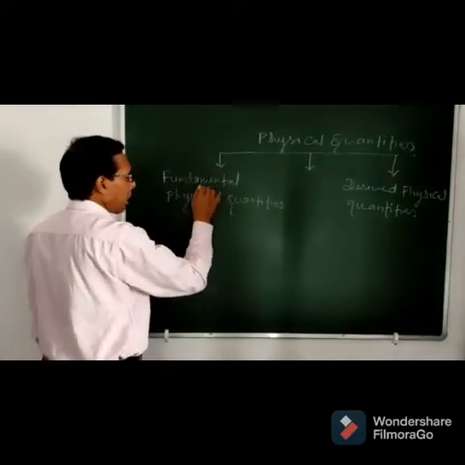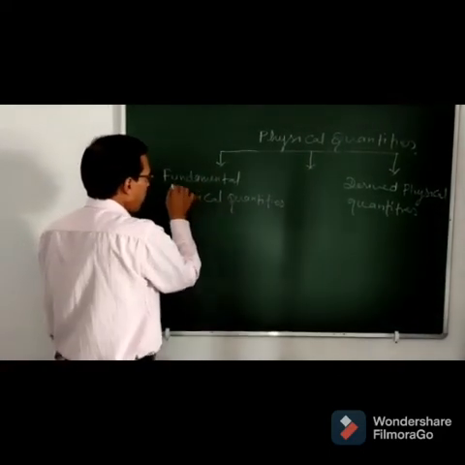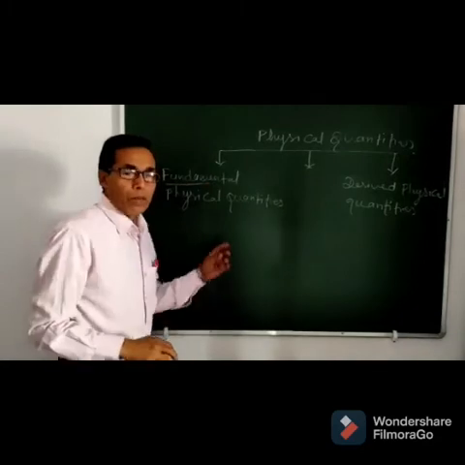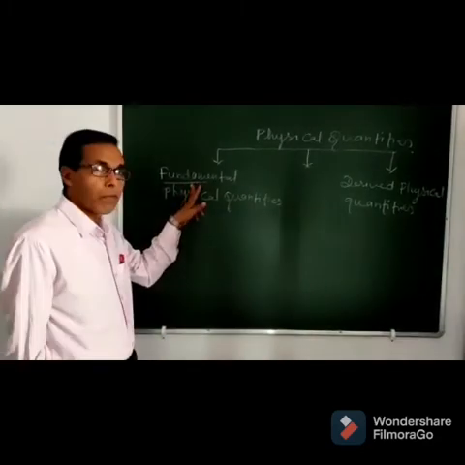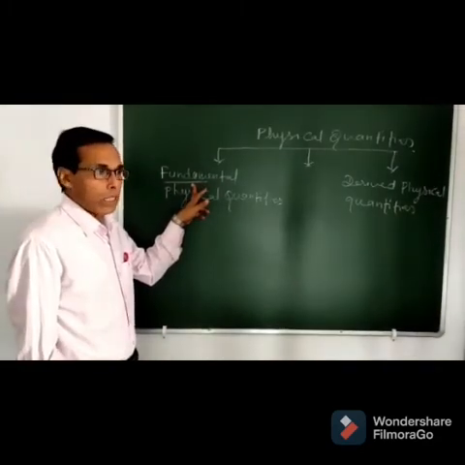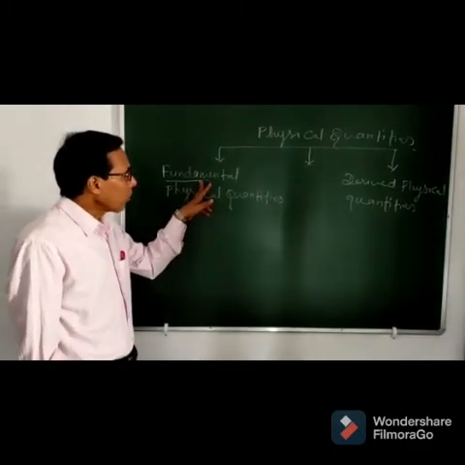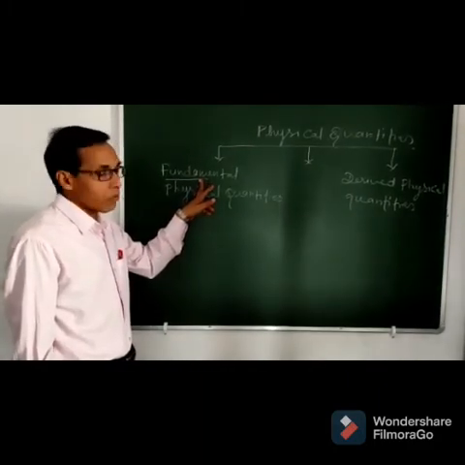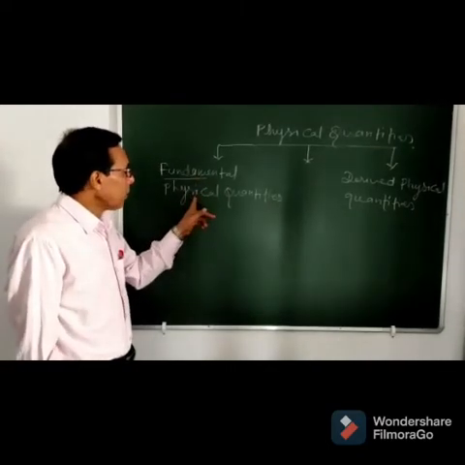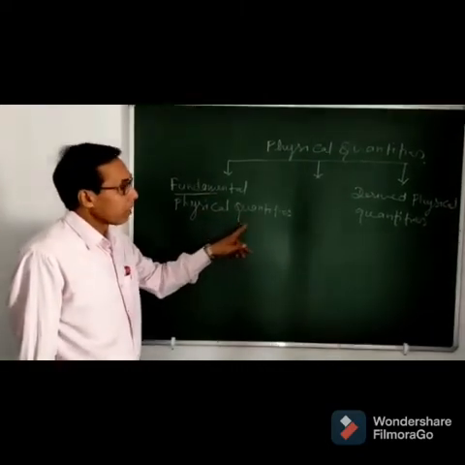There are 7 fundamental physical quantities. So first we discuss what fundamental physical quantities are. Fundamental physical quantities are those quantities which cannot be defined in terms of any other physical quantities.